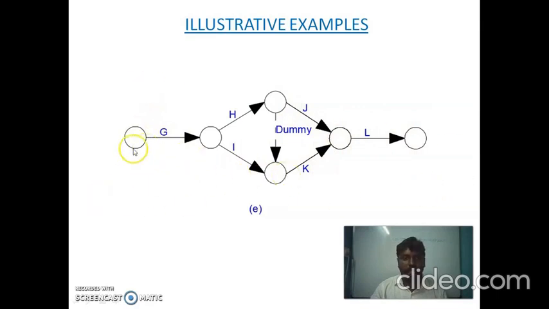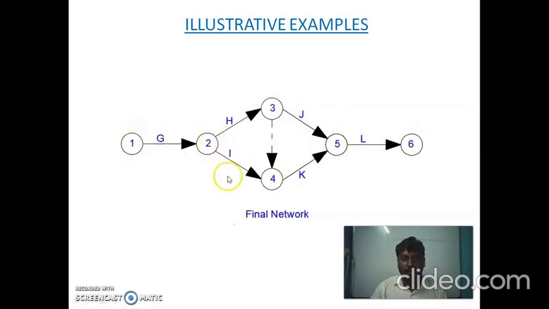Next we have to mention the node numbers. The activity G connects nodes 1 and 2. 1 is the tail event and 2 is the head event. Next, activity H connects events 2 and 3. 2 is the tail event of activity H and 3 is the head event of activity H. Like that, the events are numbered. Here we can see the network and the activities are mentioned. So here we have the final network.